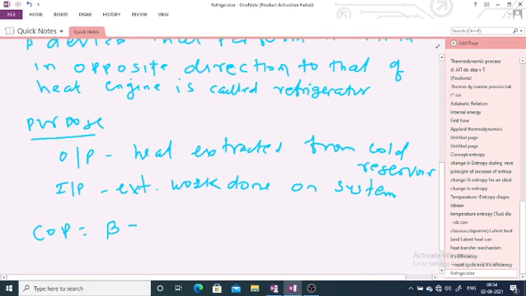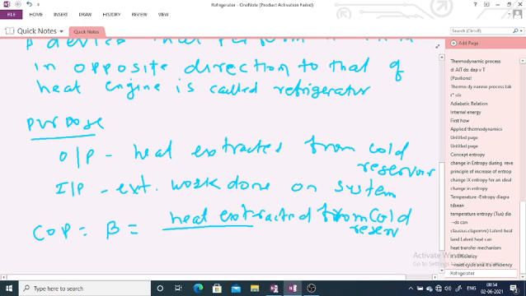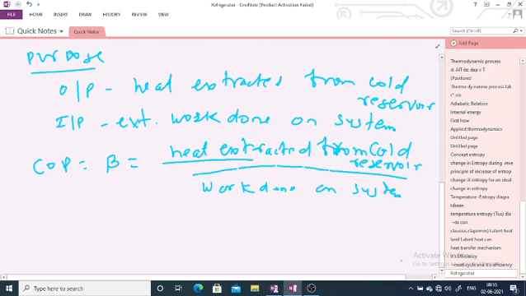So for the coefficient of performance, or efficiency, of the refrigerator, the symbol given for the coefficient of performance is beta. The formula for beta is heat extracted from the cold reservoir divided by work done on the system. This is the equation for beta.